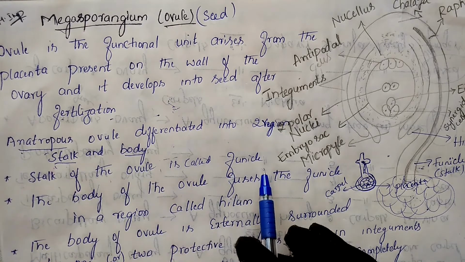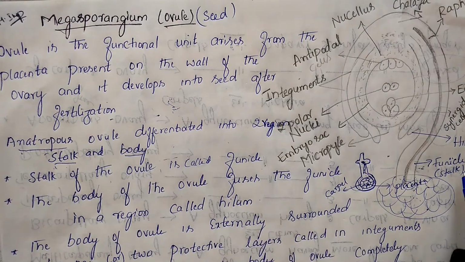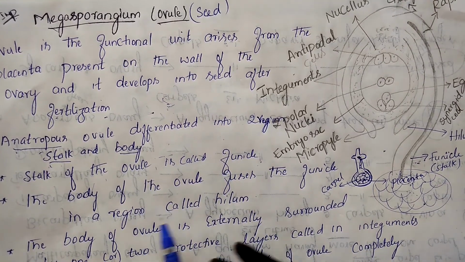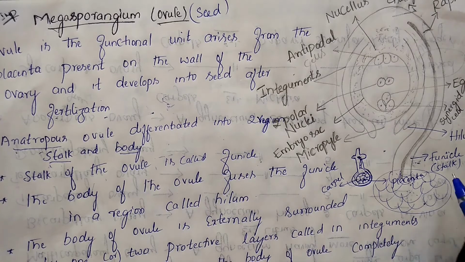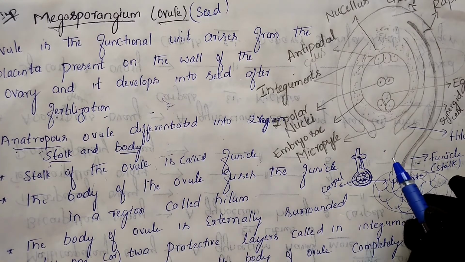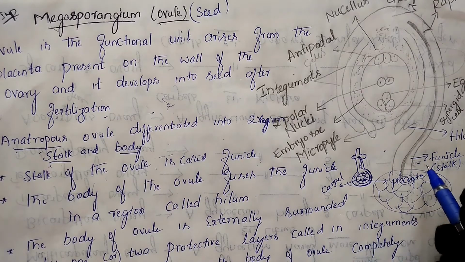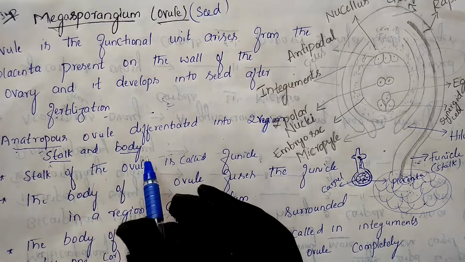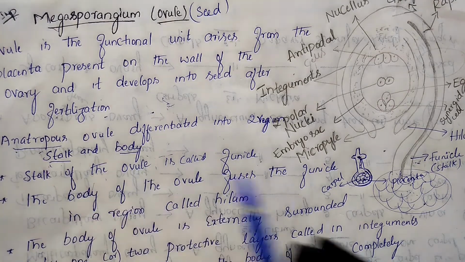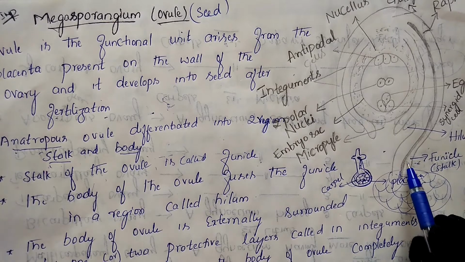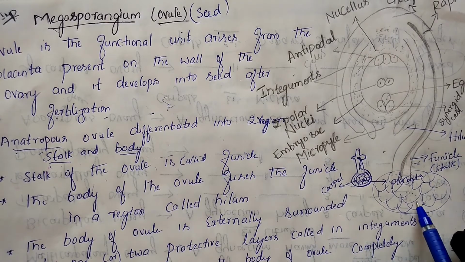The stalk of the ovule is called the funicle. Next, the body of the ovule fuses with the funicle in a region called the hilum. As I said, the remaining part is the body part. The ovule is divided into two parts: one is the stalk and another one is the body. The stalk is the funicle, where it will be attached to the placenta.